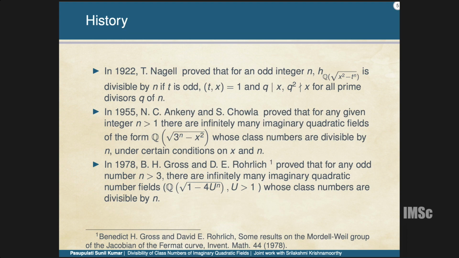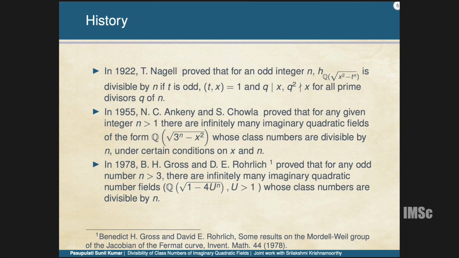Okay, so getting into the history. In 1922, I think this is the first result that appeared about the divisibility of class numbers. What Nagell proved is that, given an odd number n, there exists an infinite family whose class number is divisible by n. And in 1955, Ankeny and Chowla also produced an infinite family whose class number is divisible by n. They have some certain conditions on x and n.